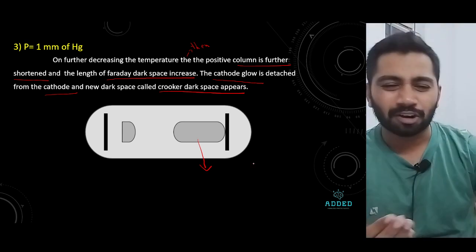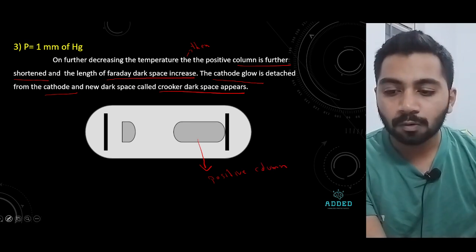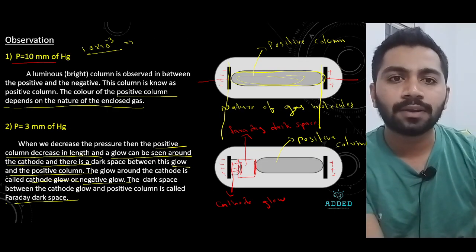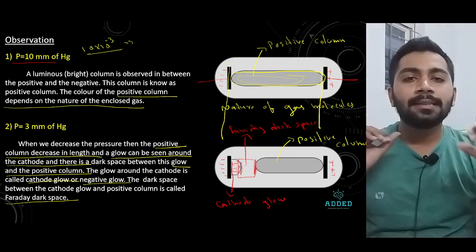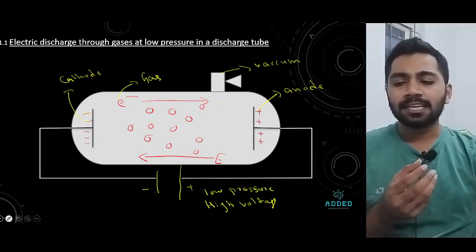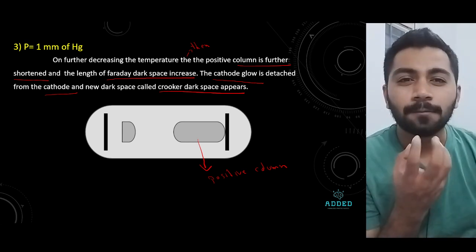Now see, basically what is it telling? It has a positive column. From the initial figure, in the first figure the positive column is very huge. In the second figure it started decreasing. In the third figure it is decreasing even more.